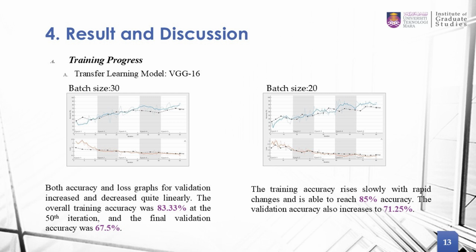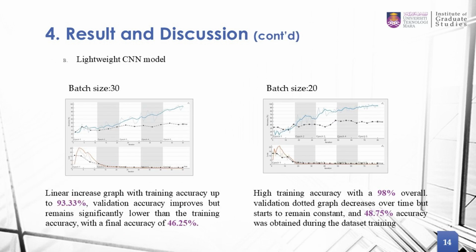For result and discussion, firstly we look at the training progress. So this is for the transfer learning model VGG16. We have 2 batch sizes, which are 30 and 20. For transfer learning VGG16, we are able to achieve training accuracy of 85% for batch 20, and for batch 30, we are able to achieve training accuracy of 83.33%. This is the training progress of the lightweight CNN model. For batch size 20, we are able to achieve training accuracy of 98%. And for batch size 30, we are able to achieve 93.33%.